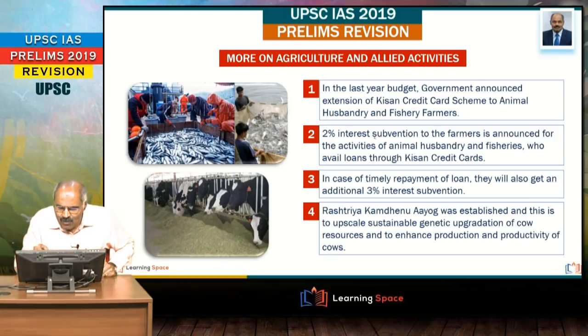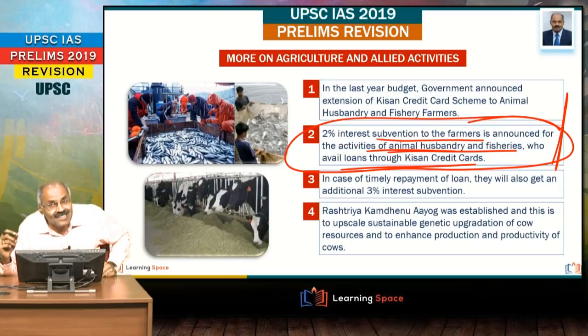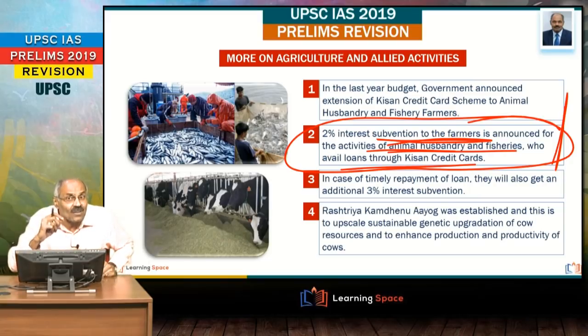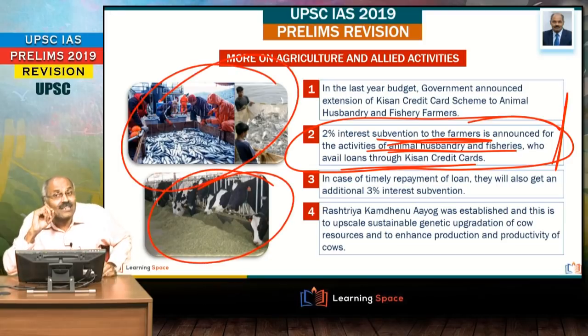And another important aspect is 2% interest subvention to the farmers that will be available to the animal husbandry and fisheries also who avail the loans through the Kisan credit cards. Right friends, there is a 2% interest subvention to the farmers. Here it is announced also for the activities of animal husbandry as well as fisheries. That is another important development.